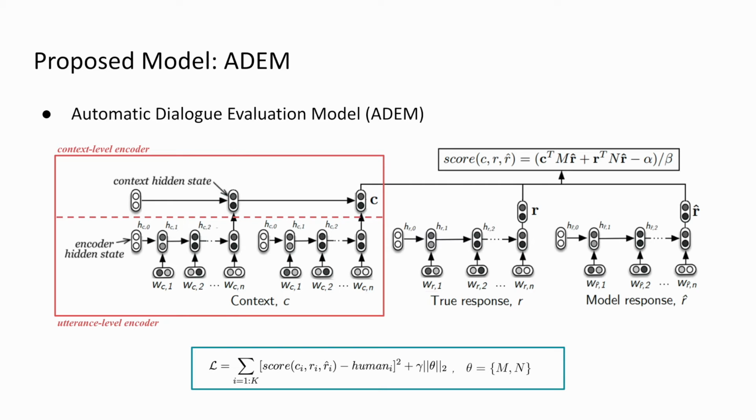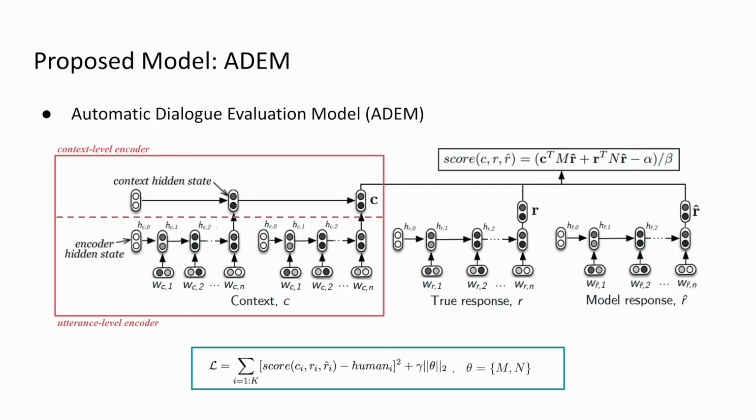So ADEM takes in the dialogue context, the reference response, and the model response, and encodes each into a vector using an RNN encoder, then computes the evaluation score using a dot product between these 3 vectors in a linearly transformed space. The formula of this score evaluation is shown at the top right in black.